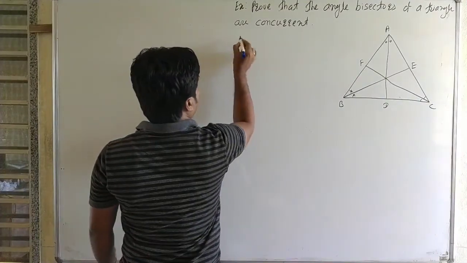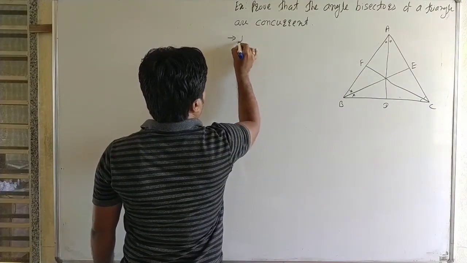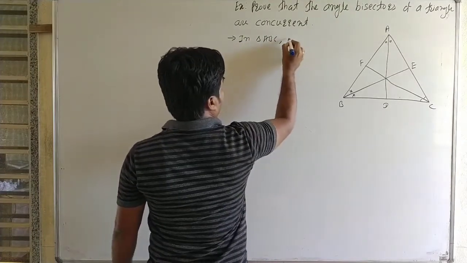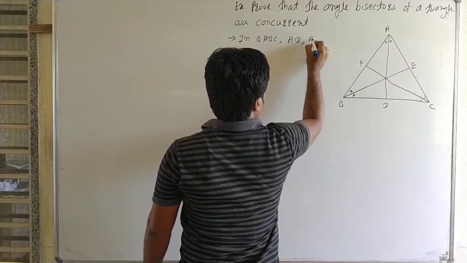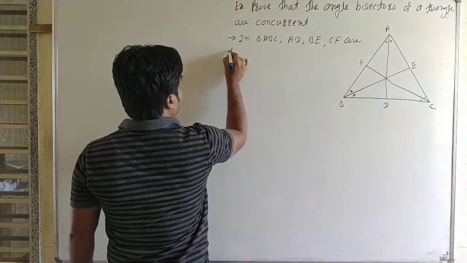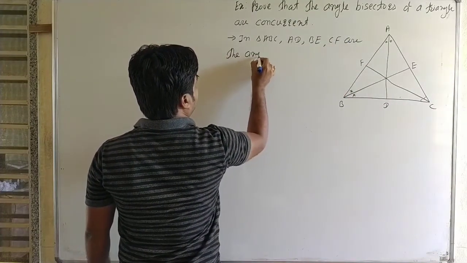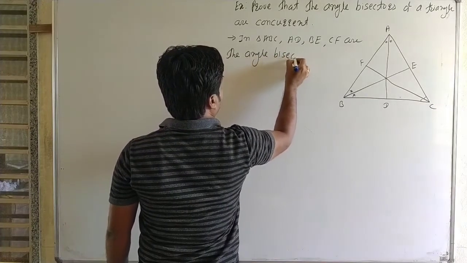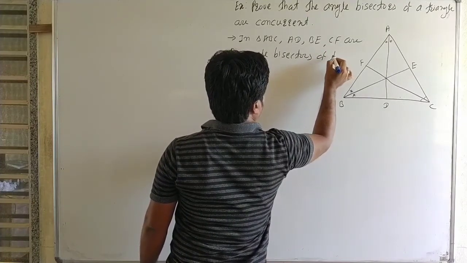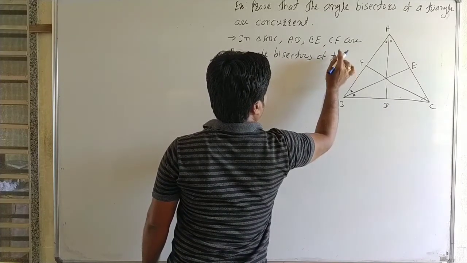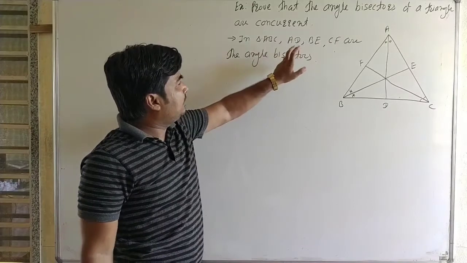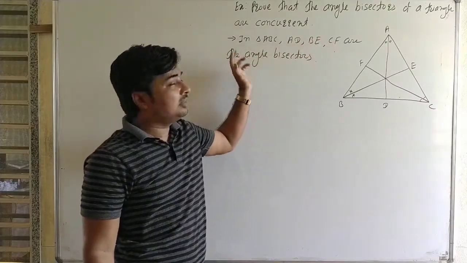Okay, now here in triangle ABC, AD, BE and CF are the angle bisectors of the triangle. Okay, here in triangle ABC, AD, BE and CF are the angle bisectors.